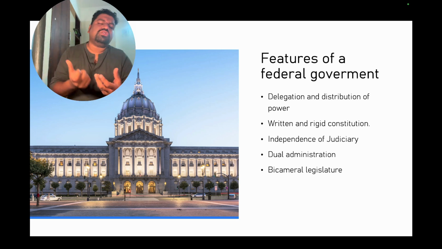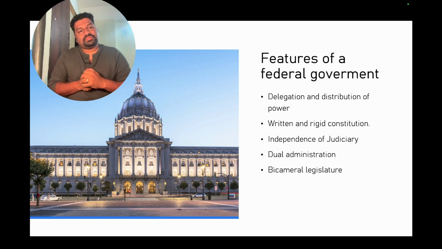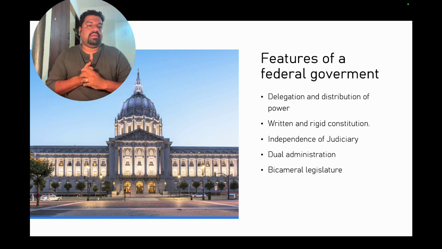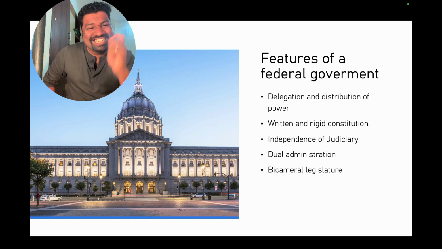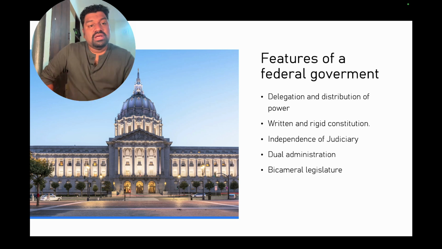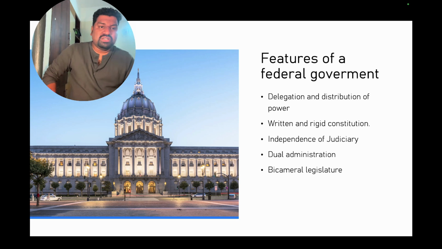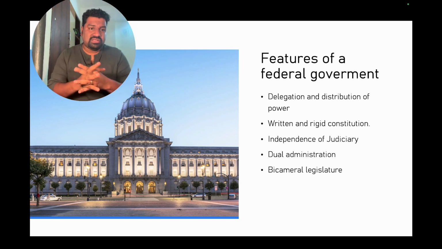I will always say the most cardinal element which is necessary for a functioning democracy is nothing but a separate and independent judiciary. Without an independent judiciary, if all the members of judicial service are not independent, no democracy can exist.